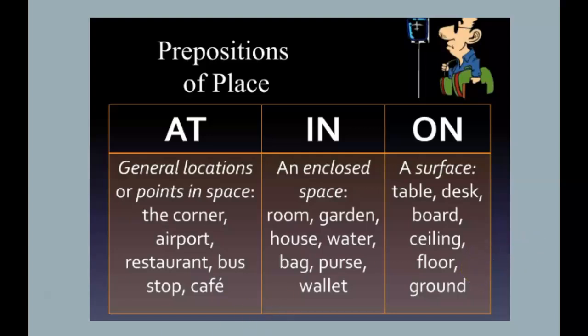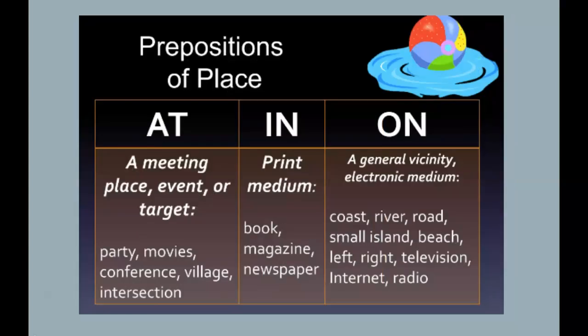Okay, let's move to the next. So at is for meeting place, event, or target, like at a party, at the movies. Okay, this is nice. At the movies means al cinema. It is another way to say you can go to the cinema or at the cinema, okay? You are at the cinema, scusate, preposition of place, okay? I'm at the cinema or I'm at the movies, è la stessa cosa. I'm at the conference, I'm at the village.